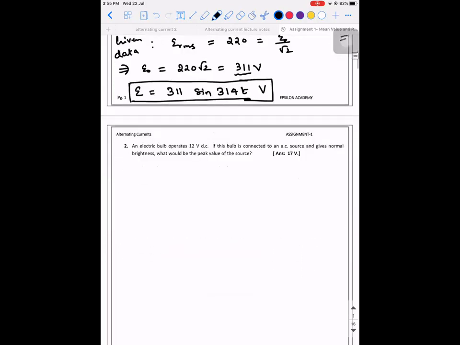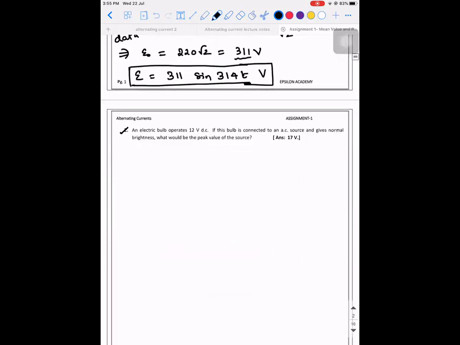The next one is: you have an electric bulb which operates at 12 volt DC. If this bulb is connected to an AC source and gives normal brightness, what would be the peak value of the source? What have they given you? They have given you the DC value. But what is the DC equivalent of all the devices that you use at home? E average or ERMS?